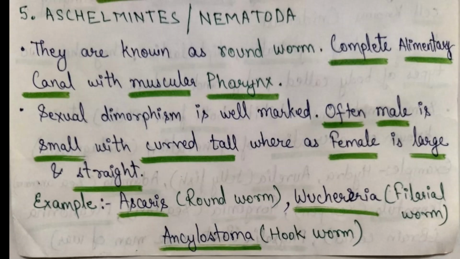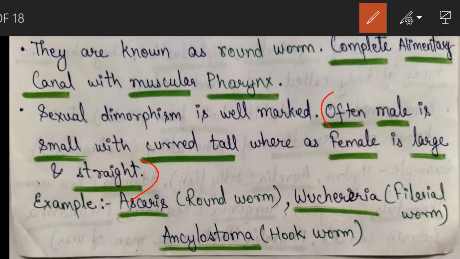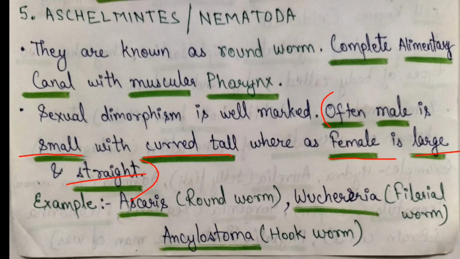Sexual dimorphism is well marked, meaning you can identify the male separately and the female separately. Often male is small with curved tail, whereas female is large and straight. So you have to remember this line, that male is small and has a curved tail and female is larger and straight. Common examples are Ascaris, also known as roundworm, Wuchereria, also known as filarial worm, and Ancylostoma, also known as hookworm.